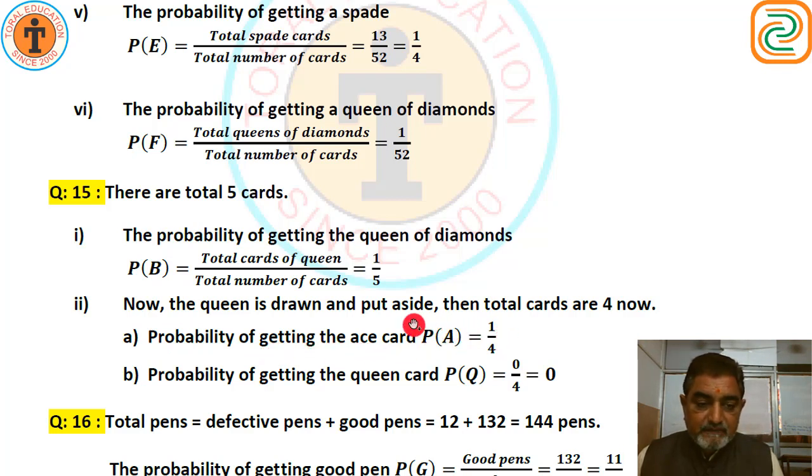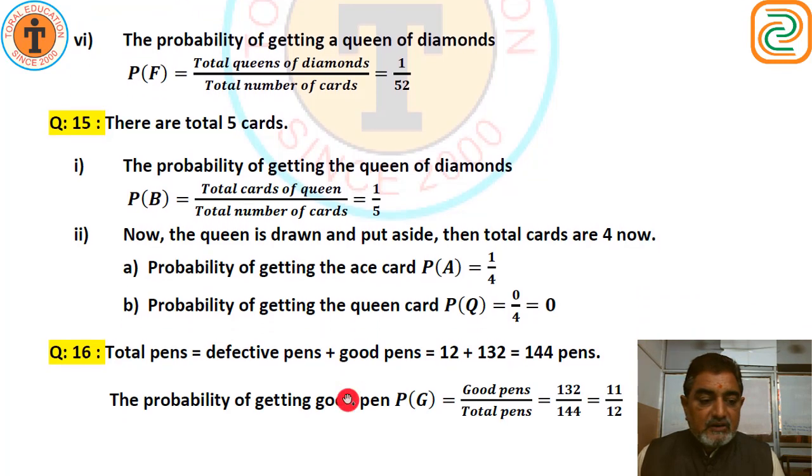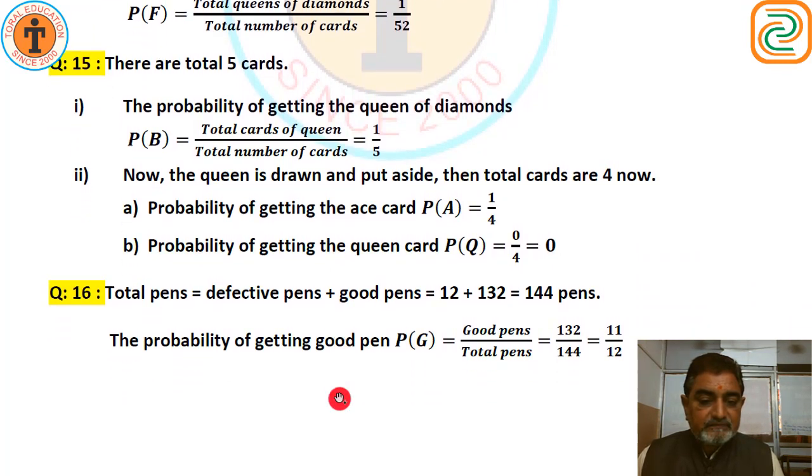Ace card is 1. And probability of getting the queen card, queen is put aside, so there is no queen at all. So we can say P of Q is 0 upon 4, that is 0. We cannot get a queen.